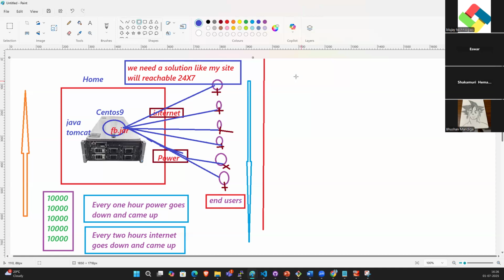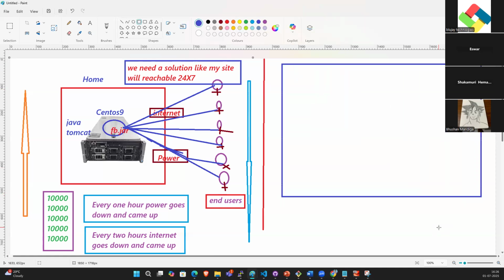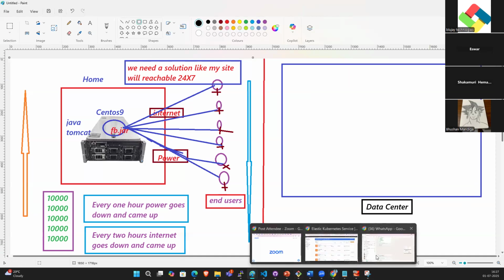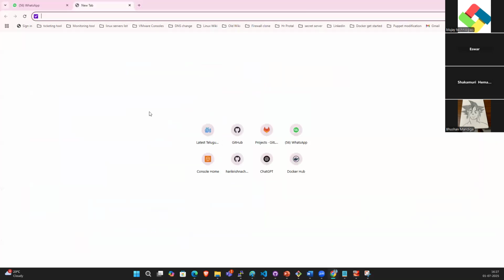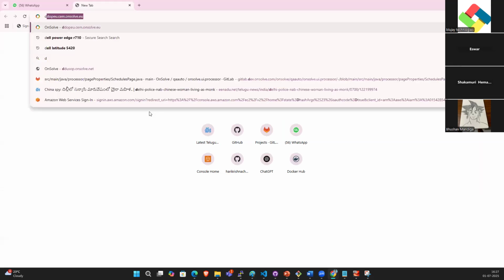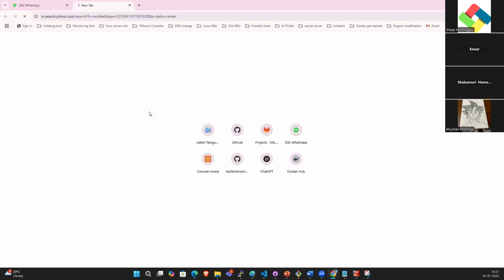That solution will be provided by the data center. What is that? A data center. So what is a data center? A data center provides rental space to keep our servers, and they provide 24/7 uptime for 365 days.